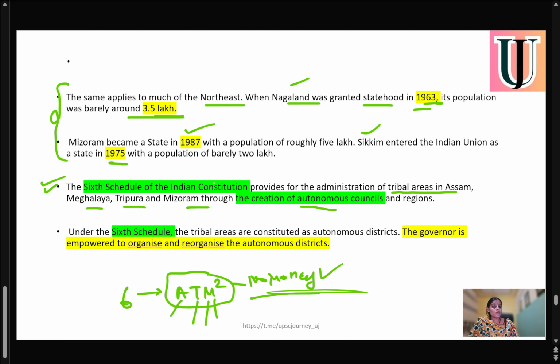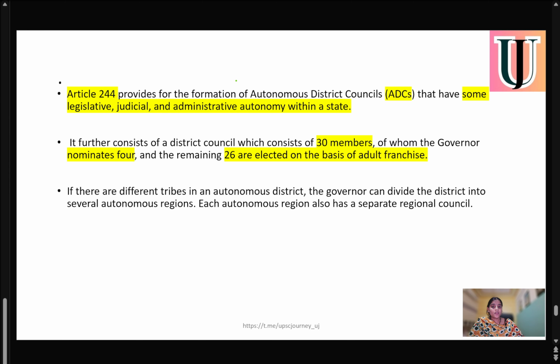And this autonomous council will help to govern the districts. Under the 6th Schedule, the tribal areas are constituted as autonomous districts, and the Governor is empowered to organize and reorganize these autonomous districts. Article 244 provides for the formation of autonomous district councils. Very important that Article 244 provides for the formation of autonomous district councils under the 6th Schedule.